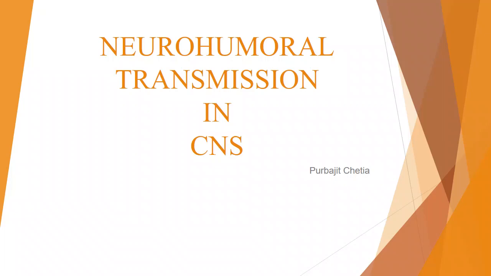Neurotransmitter synthesis would be there in the presynaptic neuron, storage will be there, then release will be there. Everything will be similar to that of the peripheral nervous system, but we have a certain difference here. Apart from neurotransmitters, we have certain other chemicals which play a very crucial role in the various activities related to the central nervous system. And the point is, why do we need to study this?